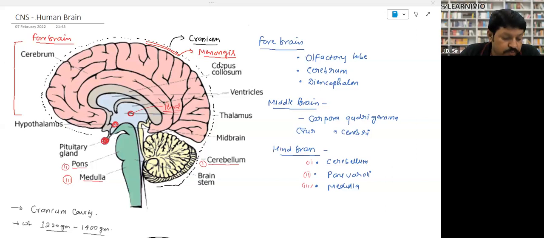Fine. So look, cranium, meninges. Then let's start from here. Now, the brain is divided into three parts: forebrain, middle brain, and hind brain. Forebrain means this upper side of the brain, right? This is the forebrain, and then the middle brain is inside that, right? And then the hind brain. Fine.